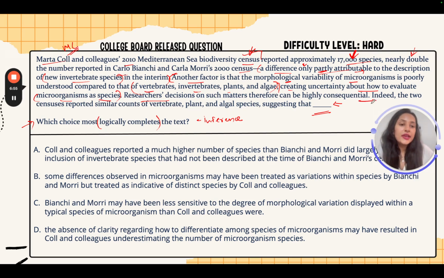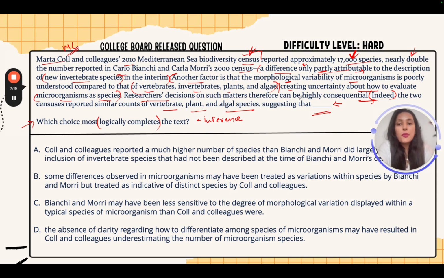Now let's read ahead. Indeed. So how do we use the word indeed? We basically use the word indeed to explain something further, right? So here there is more explanation coming up. So let's just read this. Indeed, the two censuses reported similar counts of vertebrate, plant and algae species, suggesting that.